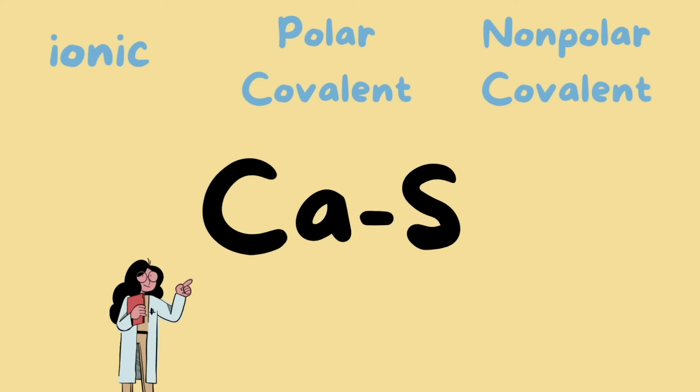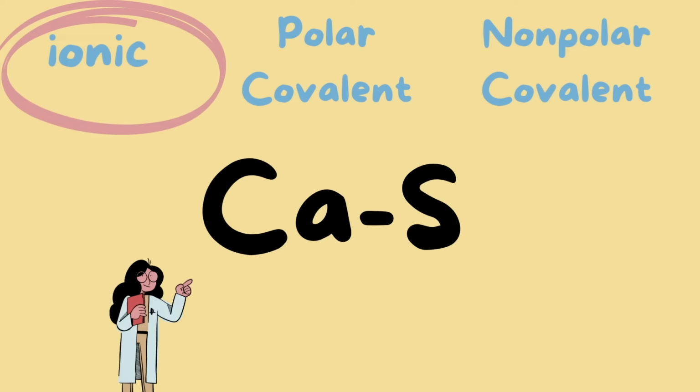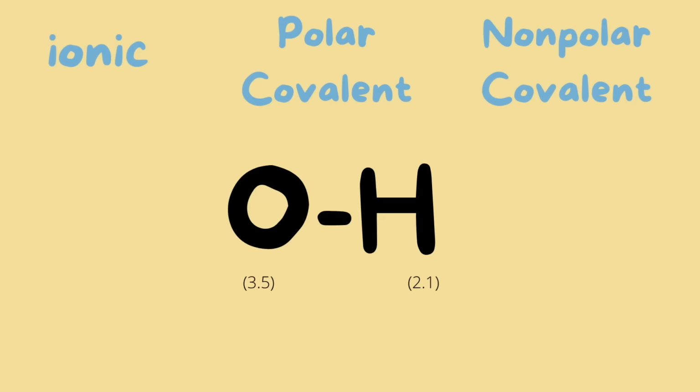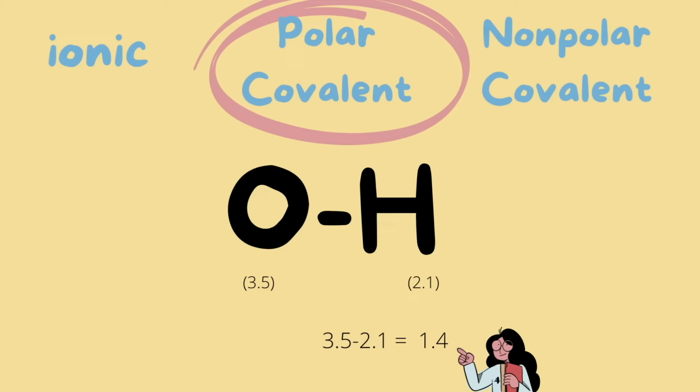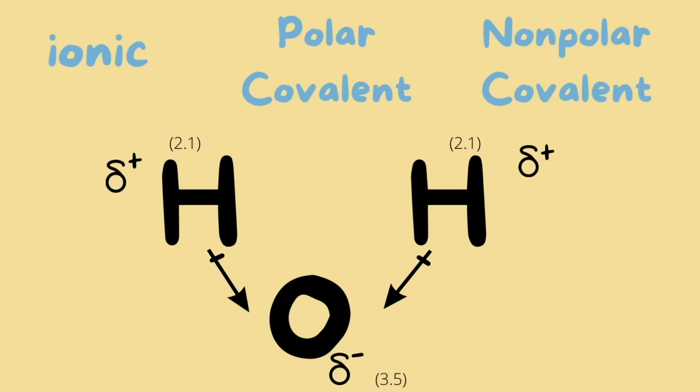How about calcium and sulfur? Calcium is a metal and sulfur is a non-metal. Therefore, we know automatically we have an ionic bond. What about oxygen and hydrogen with values of 3.5 and 2.1? If we find the difference of the two values, we get 1.4, which is going to make this a polar covalent bond. What about H2O?